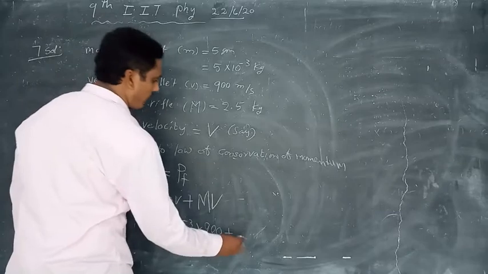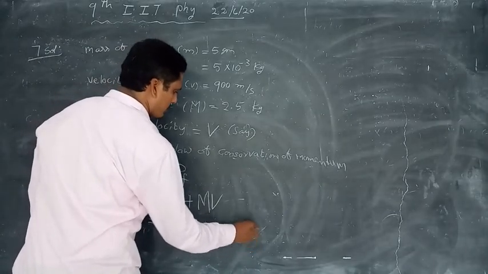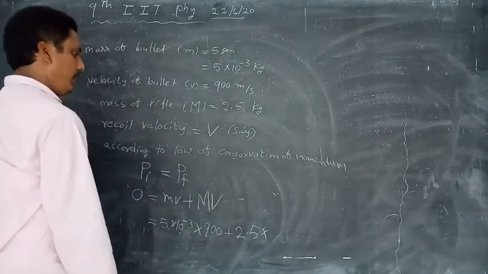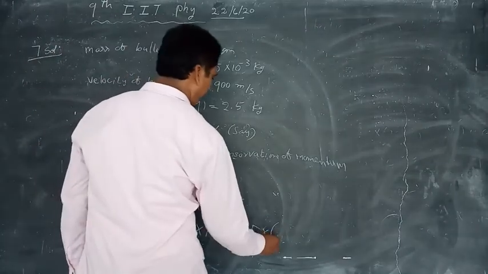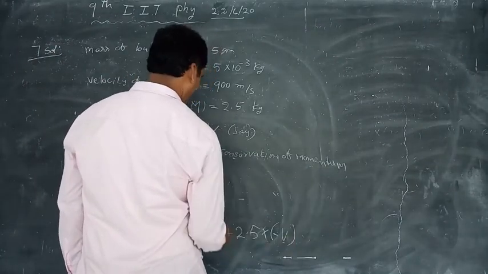Mass 2.5 into recoil velocity is minus V because it is a backward direction.